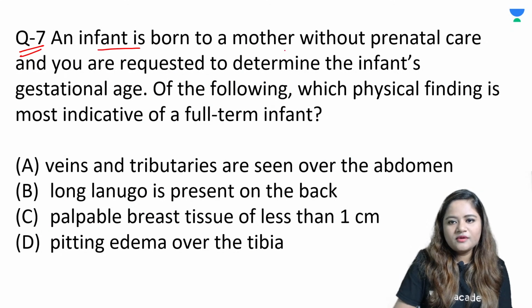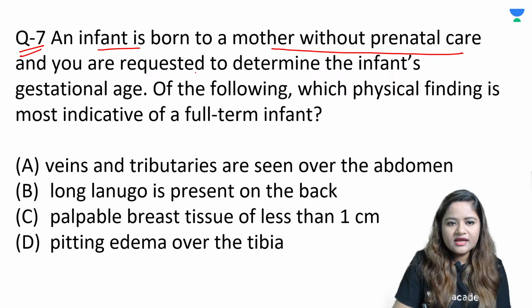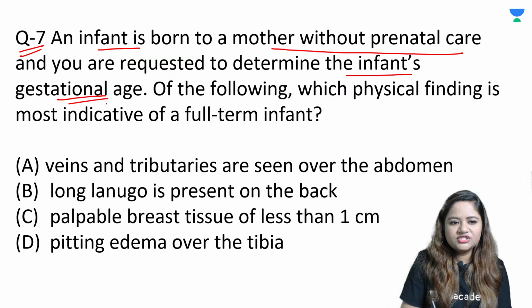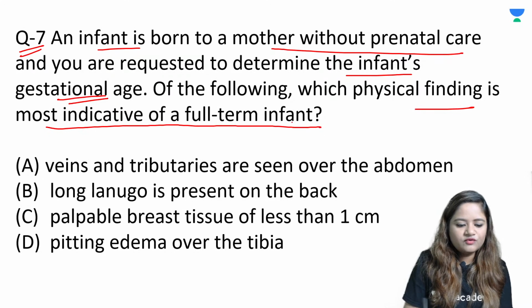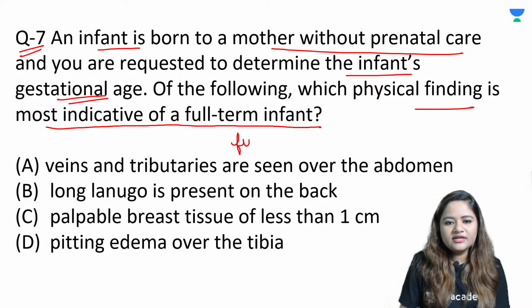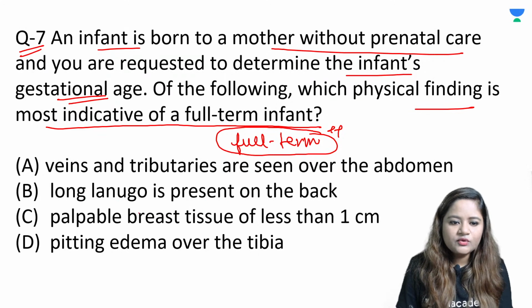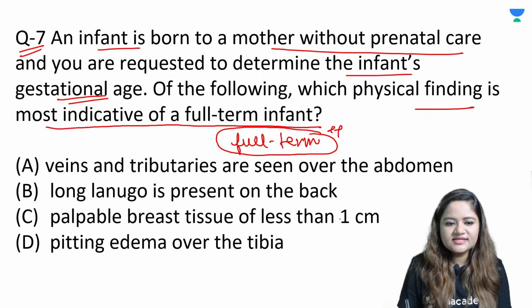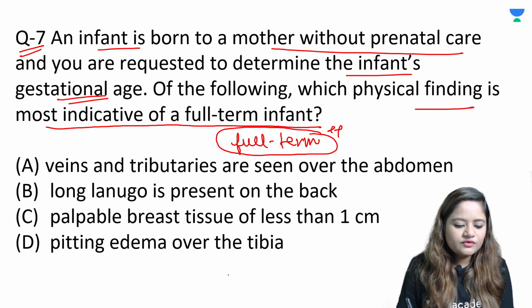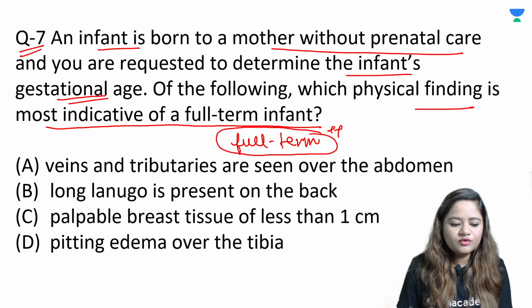An infant is born to a mother who has not received any prenatal care and you are requested to determine the infant's gestational age. Which physical finding is most indicative that it is a full-term newborn? Is it that veins and tributaries are seen all over the abdomen, there is long lanugo hair present on the back, you can palpate breast tissue of less than 1 centimeter, or there is pitting edema over the tibia? Out of these 4 findings, which would suggest that you are dealing with a full term newborn baby?